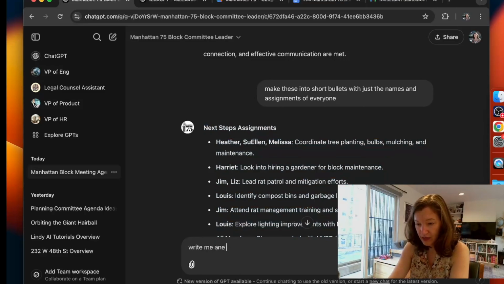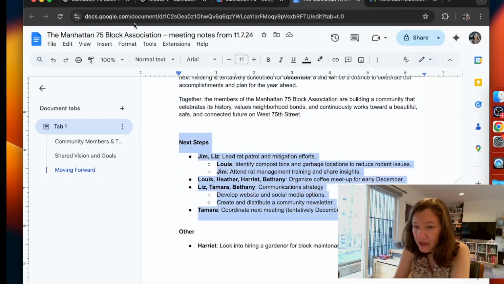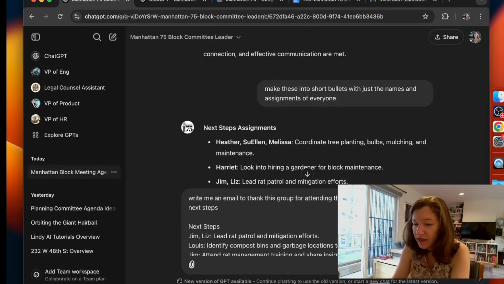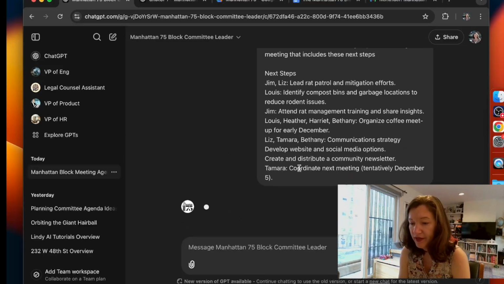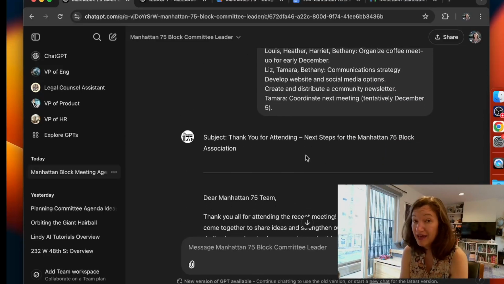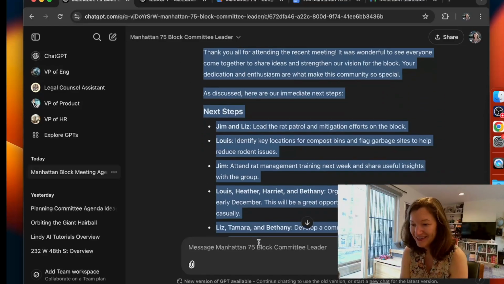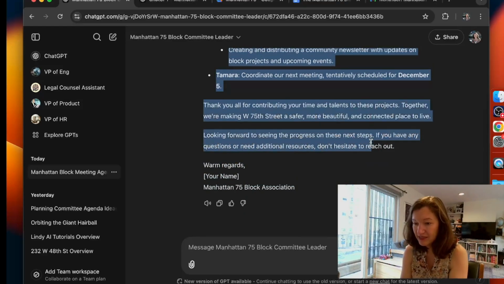And now I'm going to just do: write me an email to thank this group for attending the meeting that includes these next steps. So you can see what I'm doing here is really iterating with the GPT to help me move forward. It knows a little bit about who was in the meeting, so it has all my notes. I don't have to go through it. And here we go. Now I've got a first pass at this.